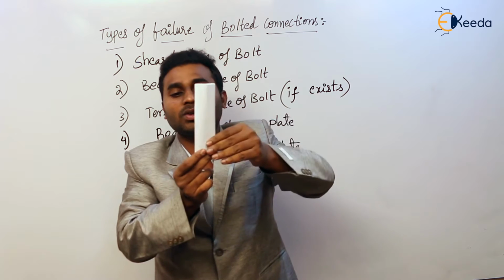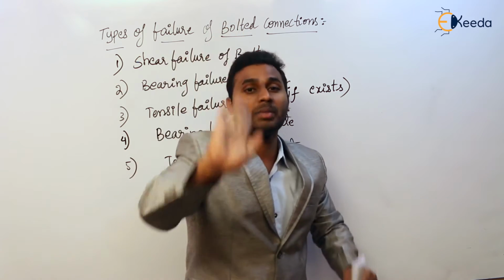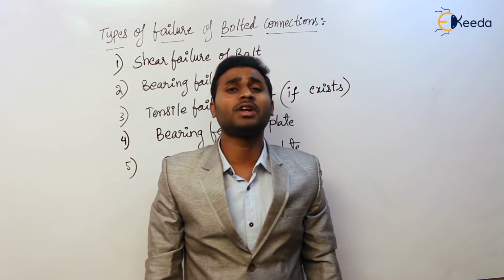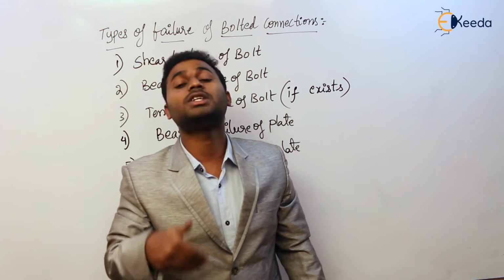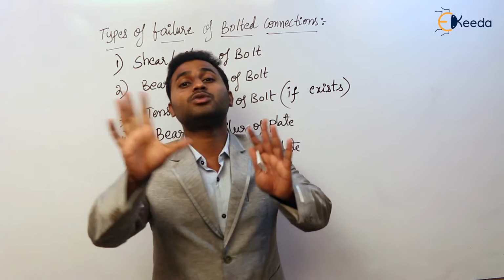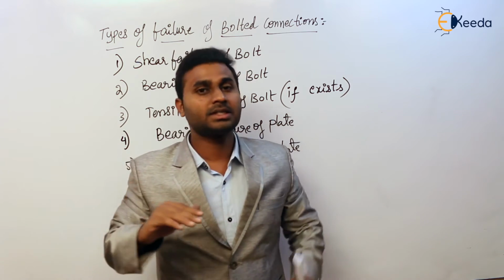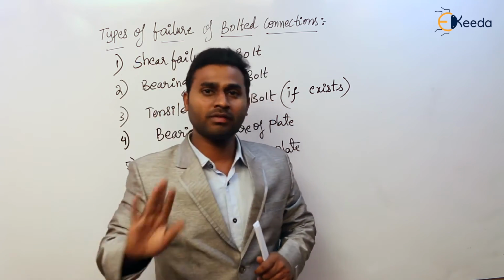And this is the dia. So now this is the rectangular area which is undergoing bearing. So it means how the bearing failure is going to take place. So circular cross section becomes elliptical. How does the shear failure of a bolt take place? It breaks into two parts. Clear? This is the failure of shear and bearing of bolt.